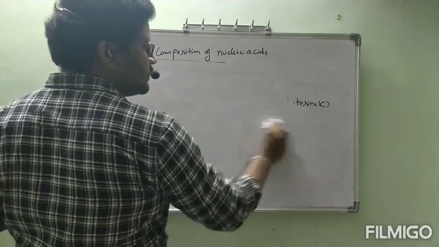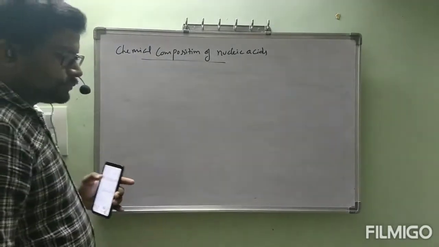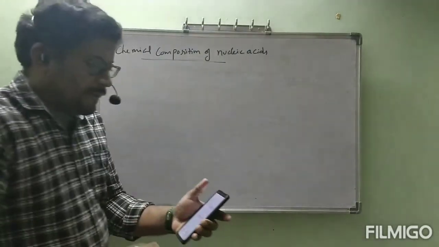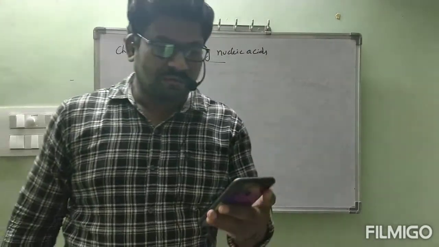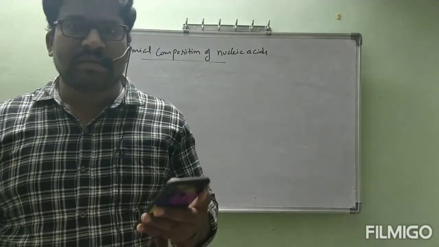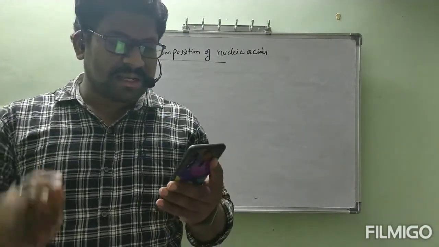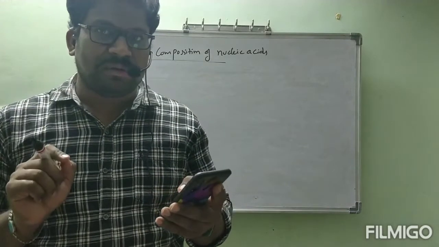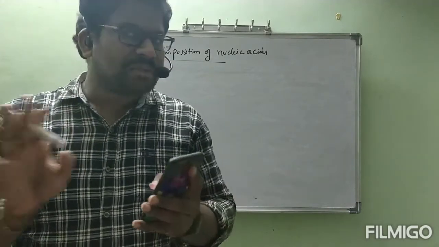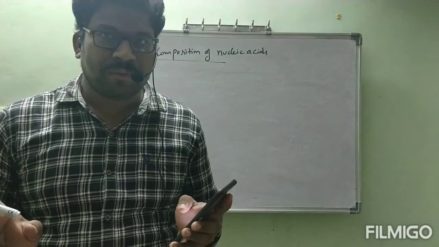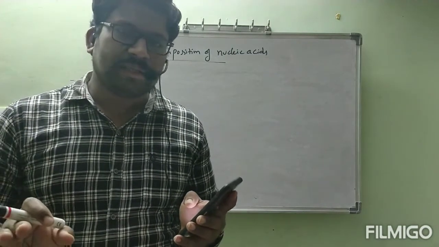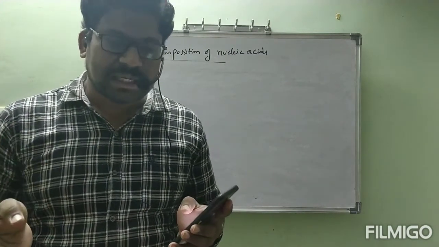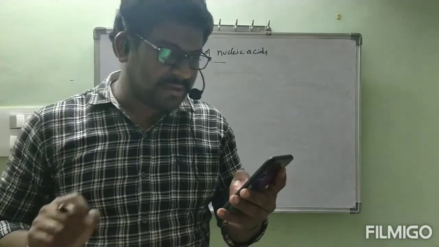Sorry, before going to that one, these 4 bases are there, and one more thing, uracil. Total 5 bases are there. Okay, I will show just one example. All the 5 structures, no need to memorize for the exam. How to write the nucleotide and nucleoside I will explain, see clearly, no problem. For example, I will show this one.